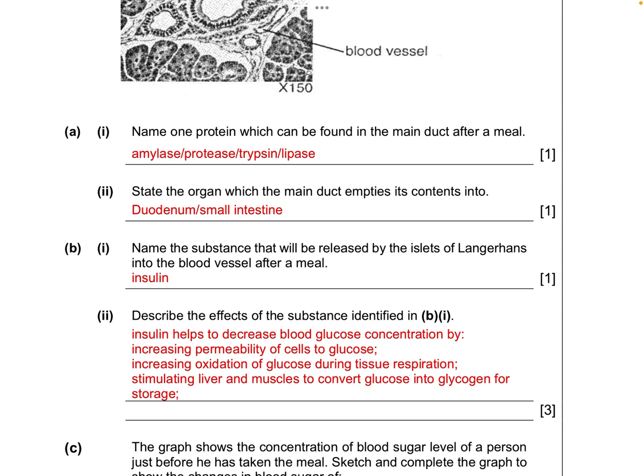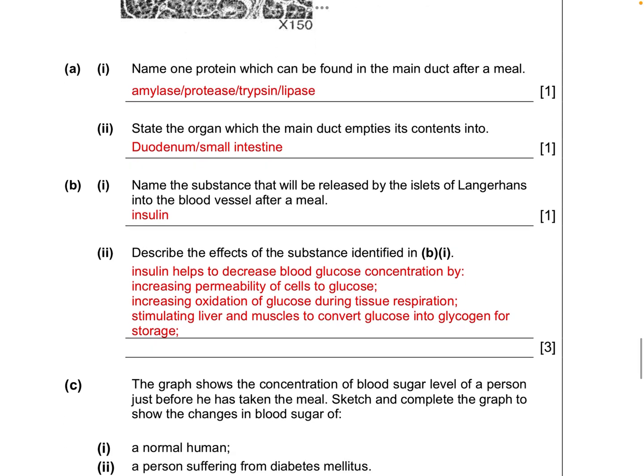What is the effect of insulin in your bloodstream? You see all these options here? They are the options you can find in your textbook in that table that shows you all the various things that can happen. But the classic one you can look out for is that insulin decreases blood glucose concentration by increasing the permeability of cells to glucose. If cells can reabsorb glucose from the bloodstream, then you have less glucose flowing in your bloodstream. And then there are the two options you can write down too.